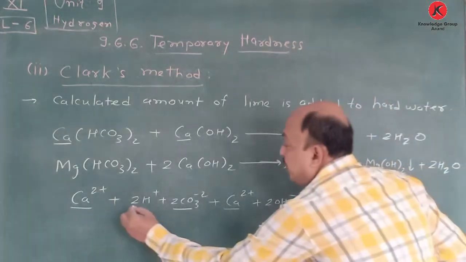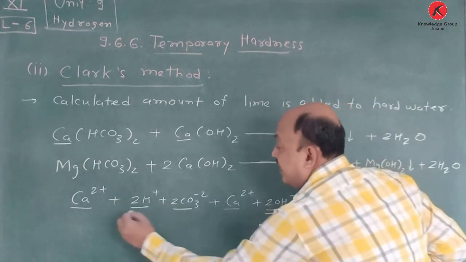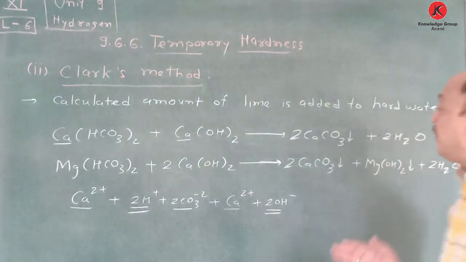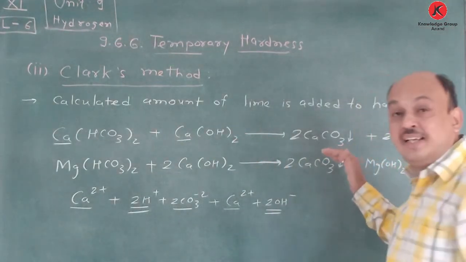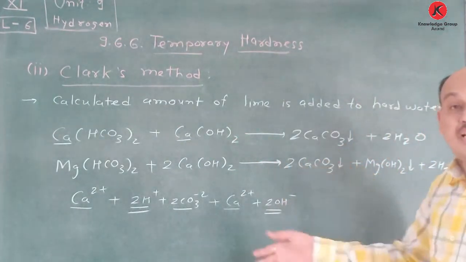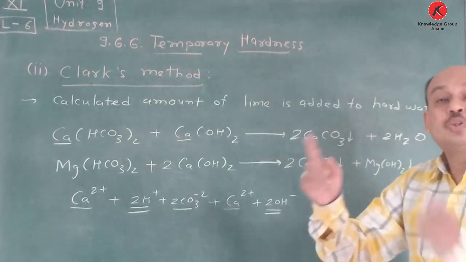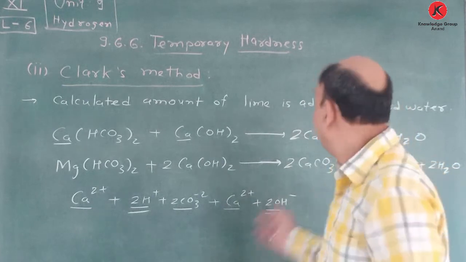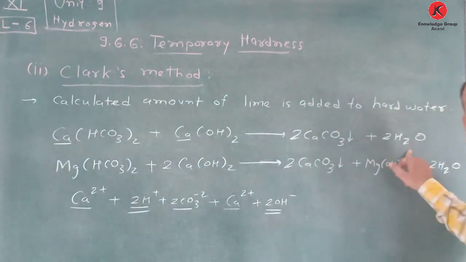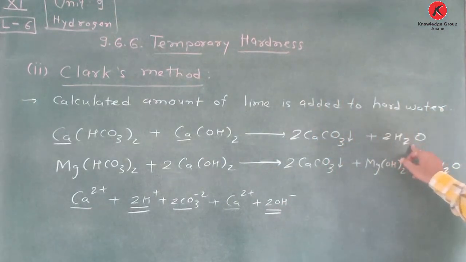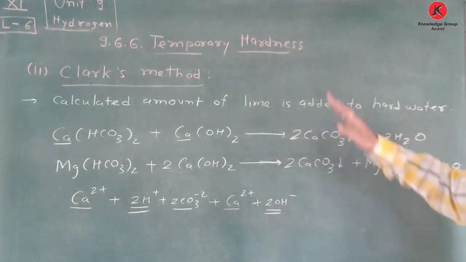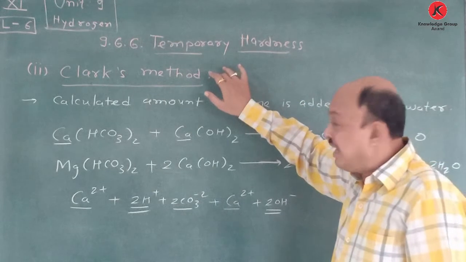And twice H plus and twice OH minus, it gives 2 moles of water molecule. If you ionize completely, then this reaction occurs very easily, and the calcium carbonate is in the form of a precipitate. Those precipitates we also have to filter, while boiling also, and this water is nothing but soft water. So this method is useful, and it is nothing but Clark's method. It is named after the scientist, and due to that it is considered Clark's method.